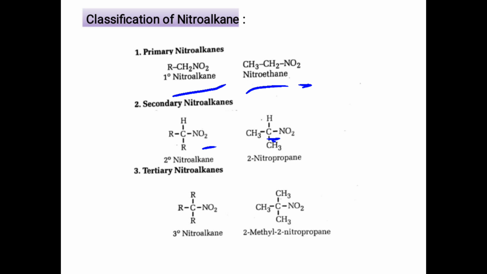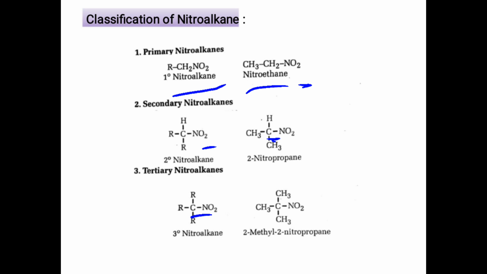In tertiary nitroalkane, NO2 group is present on the tertiary carbon atom. The tertiary carbon atom is linked to another 3 alkyl groups. Therefore 2-methyl-2-nitropropane is the example of tertiary nitroalkanes. This is the basic classification of nitroalkanes.